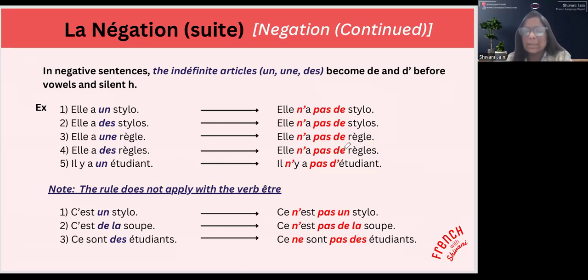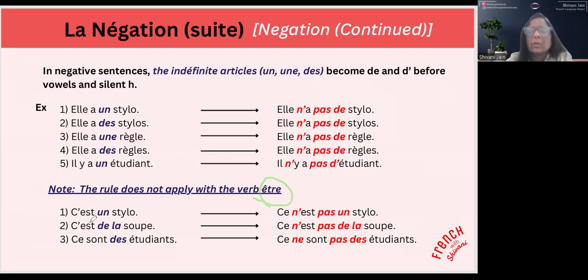You will not put des. Il y a un étudiant. Il n'y a pas d'étudiant. So this rule you have to remember: the indefinite articles become de or d' before vowels and silent h.